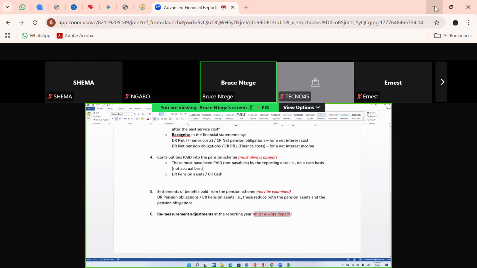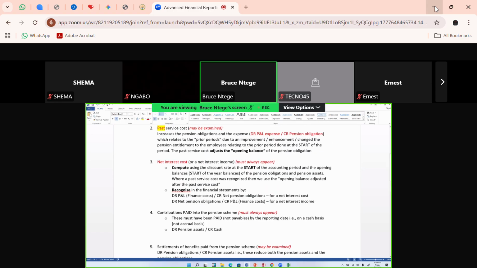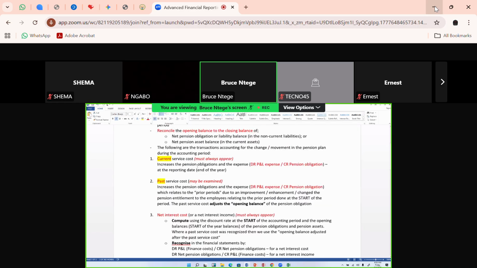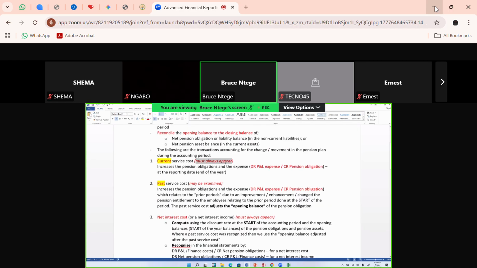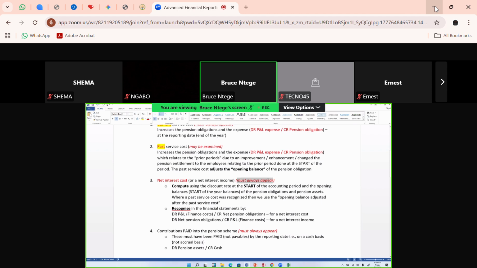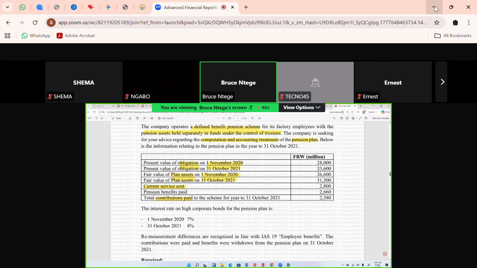Please write. Let me repeat the 4 things that must come in defined benefit schemes. Current service cost must always come. I'm repeating it for somebody who has not been writing. Again, net interest cost must always come, and in the exam they will always want you to compute it yourself. Because you're the one going to compute it, they may not write it here for you. You're about to ask me, how come it's not given there? Because, as I've written here, you must compute it.